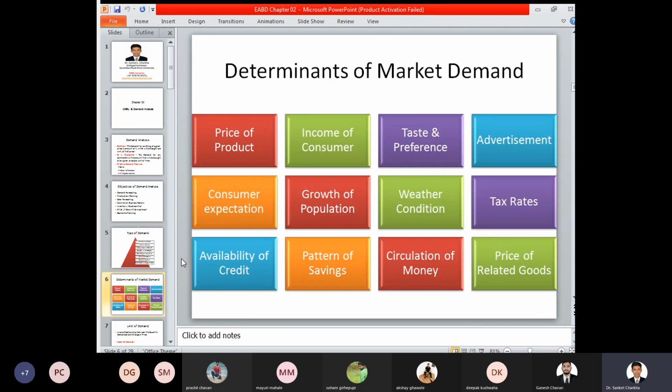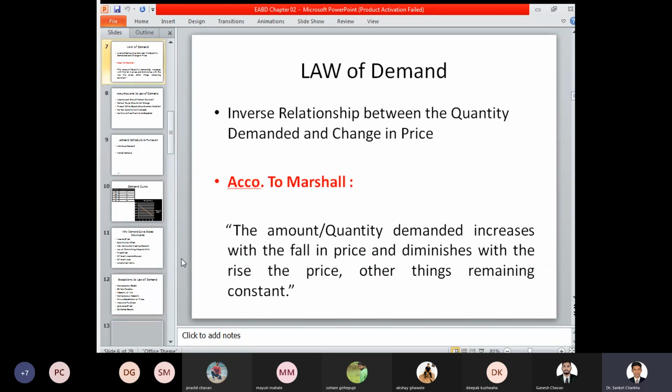Determinants of market demand: we have focused one complete lecture on this concept, understanding the various factors on which the market demand for an individual product is identified or differs. These are the price of the product, the income of the consumer, taste and preferences, advertisement, consumer expectations, growth of population, weather conditions, tax rates, availability of credit, pattern of savings, circulation of money, and lastly, the price of related goods.